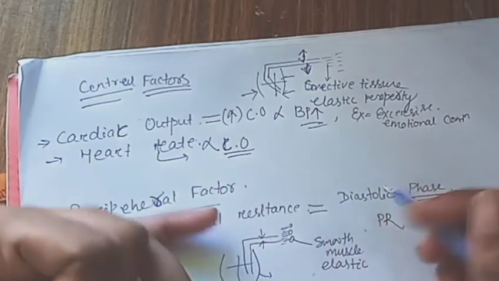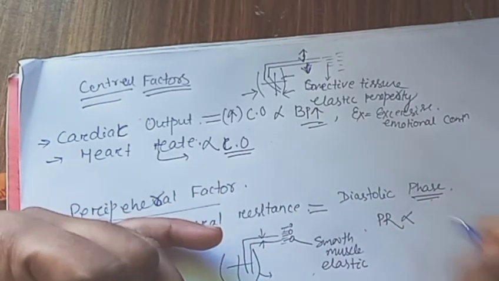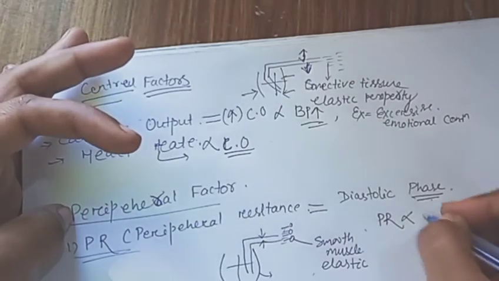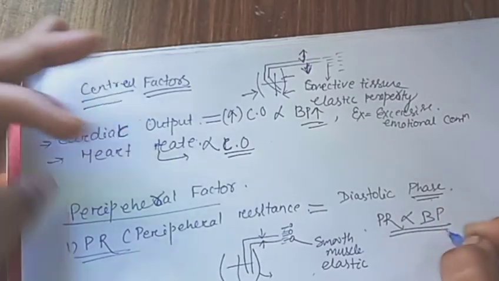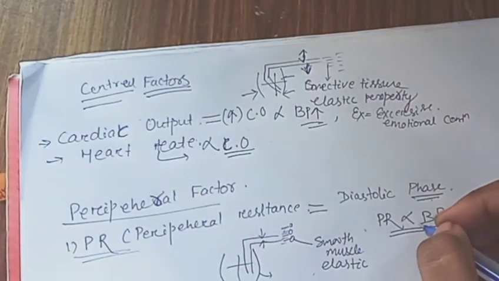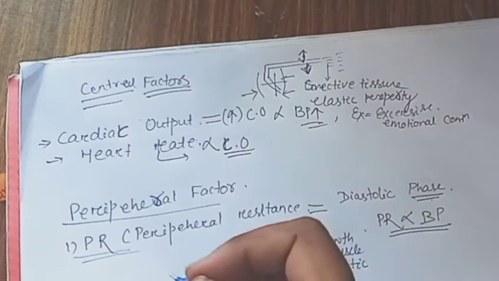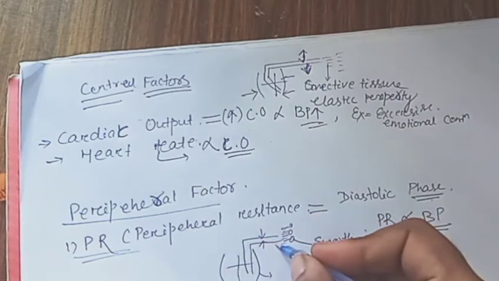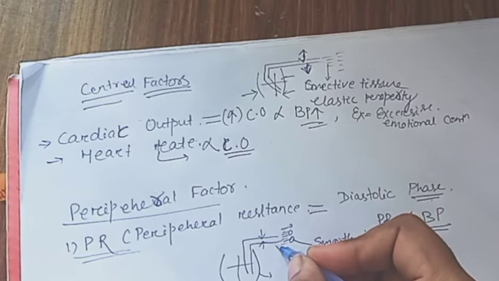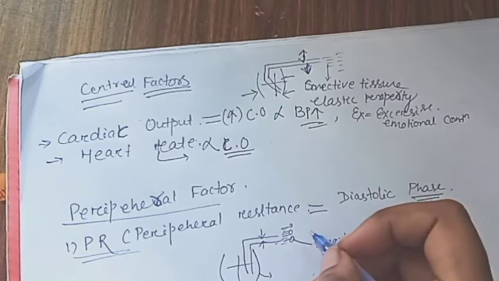So the relation is that peripheral resistance is directly proportional to the blood pressure. From this peripheral resistance we conclude that blood volume is less. So when blood volume is less, then the blood pressure will be less.